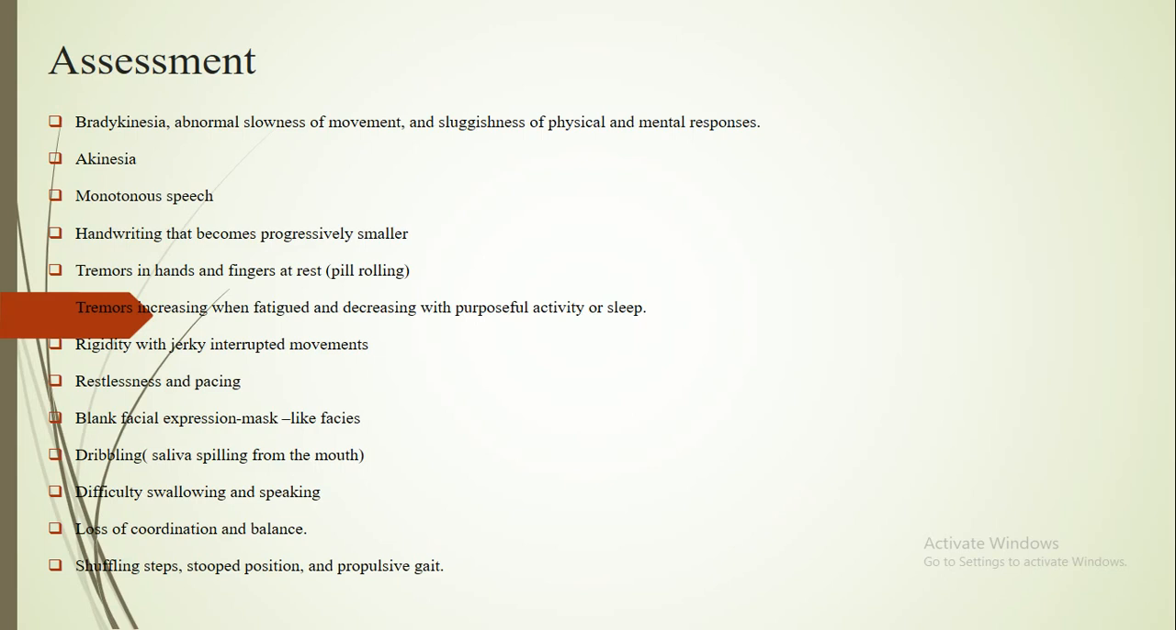Tremor increasing with fatigue and decreasing with purposeful activity and sleep, rigidity with jerky interrupted movements, restless and freezing, you can say. A blank facial expression, mask-like face, may be observed. Dribbling may occur, where saliva spills from the mouth. It should be assessed.